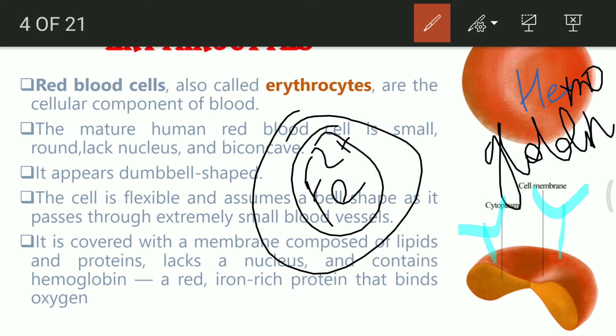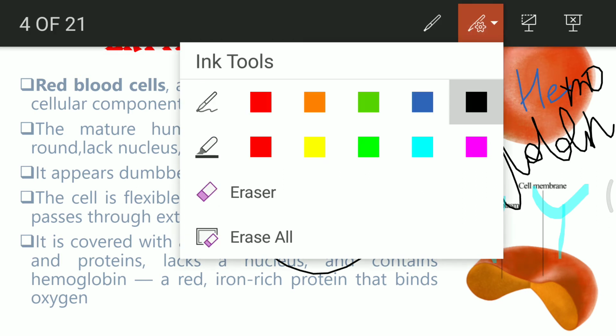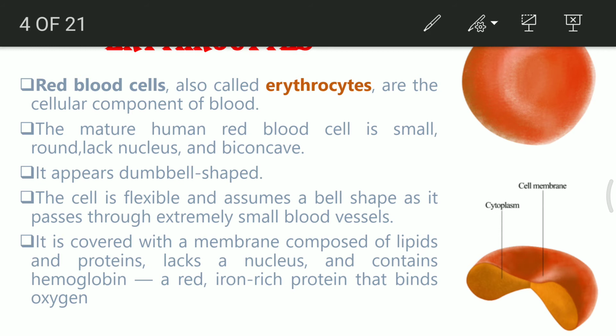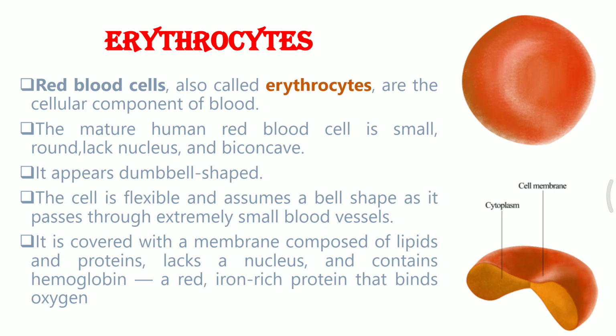The RBCs are formed of two parts. One is the heme part, another one is the globin part. Heme part is the one which contains the iron, and it is always replaced once the RBCs are dead. They have a lifespan of 120 days, and after their death the RBCs are put in the spleen.